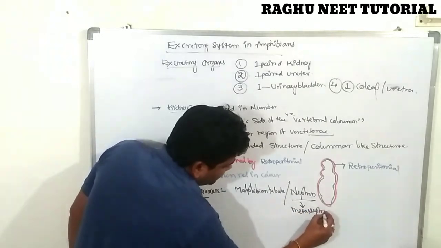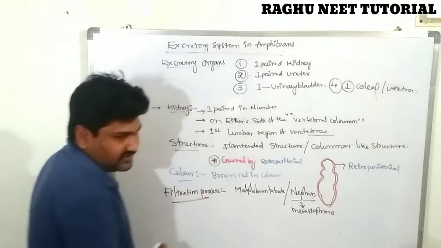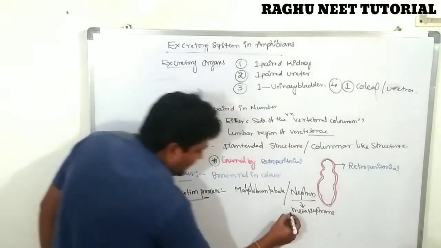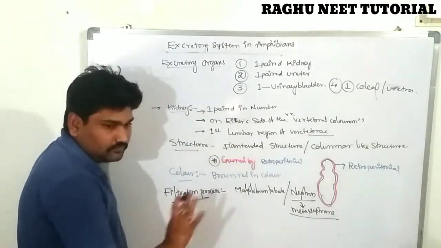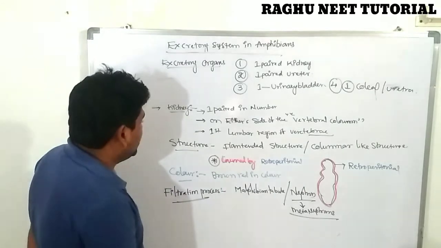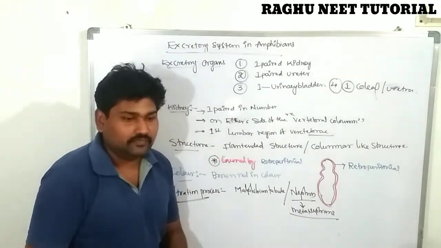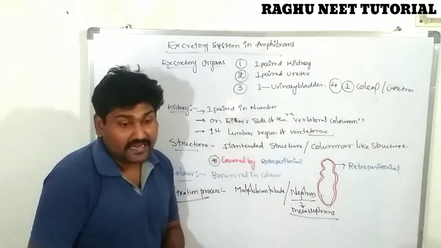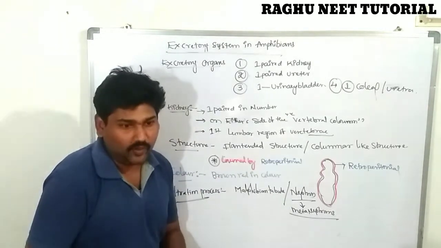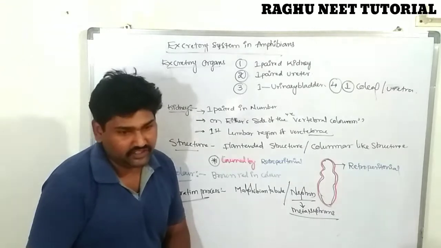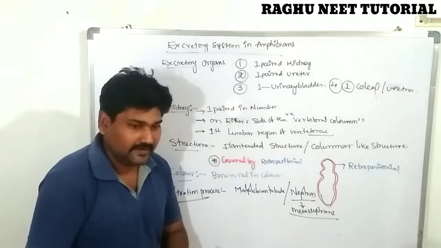Metanephridia are there. The filtration process is done by the metanephridia. So this is clear. This is known as a kidney. What is the kidney? The kidney is one of the organs. It is located on either side of the vertebral column in the posterior region. The exact location is the first lumbar vertebral region, on either side of the vertebral column.